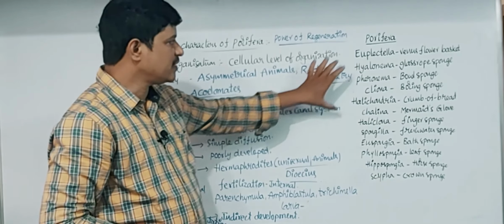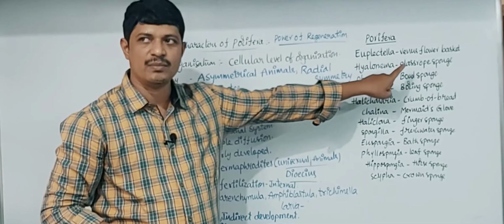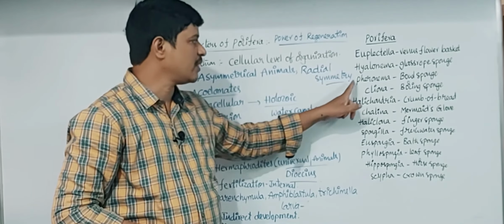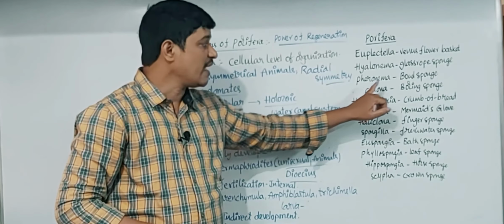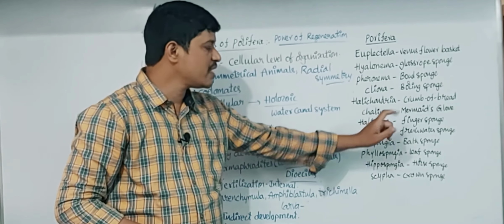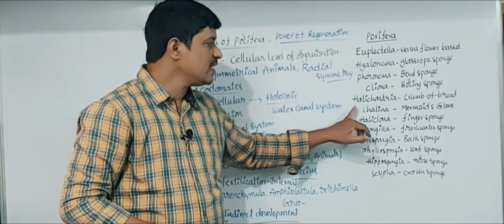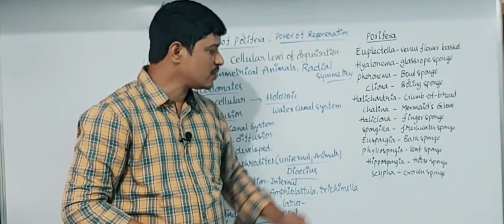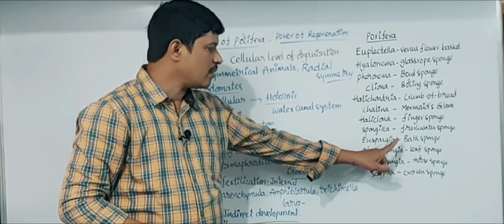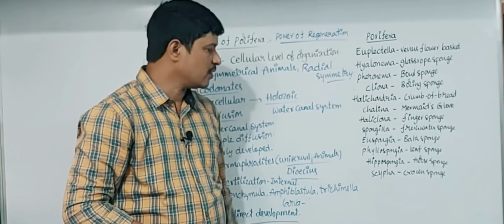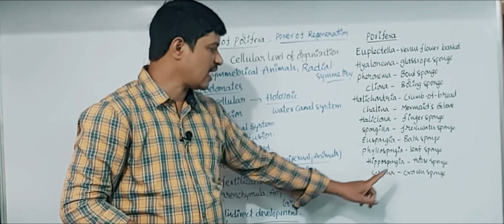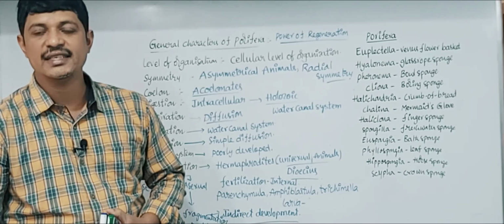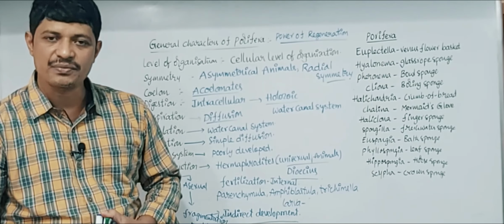Once again, the examples: Euplectella, Venus flower basket; Hyalonema, glass rope sponge; Pheronema, bowl sponge; Cliona, boring sponge; Leucosolenia, crumb of bread sponge; Chalina, mermaid's glove; Heliclona, finger sponge; Spongilla, freshwater sponge; Euspongia, bath sponge; Phyllospongia, leaf sponge; Hippospongia, horse sponge; Sycon, prune sponge. These are the general characters of the poriferan animals.